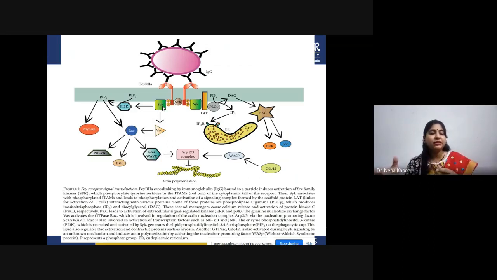Some proteins contribute to phospholipase C gamma. LAT acts upon phospholipase C gamma, PLC gamma, producing inositol triphosphate and diacylglycerol. This will further activate the protein kinase C family, and initiate the ERK and P38 pathway.